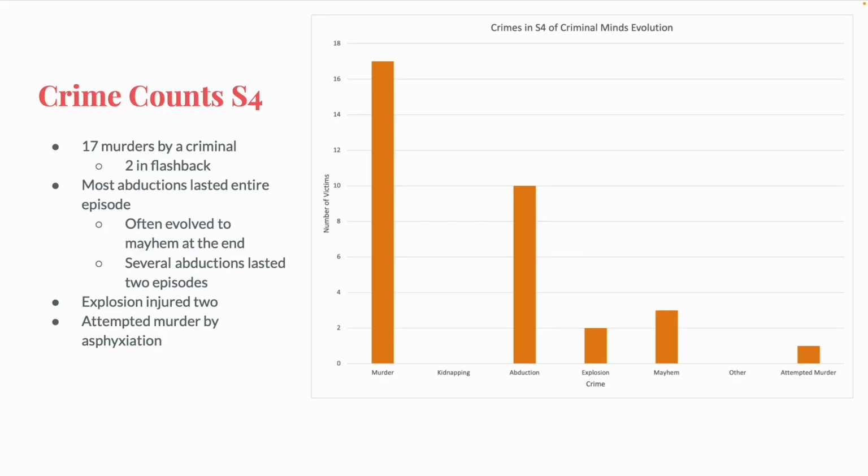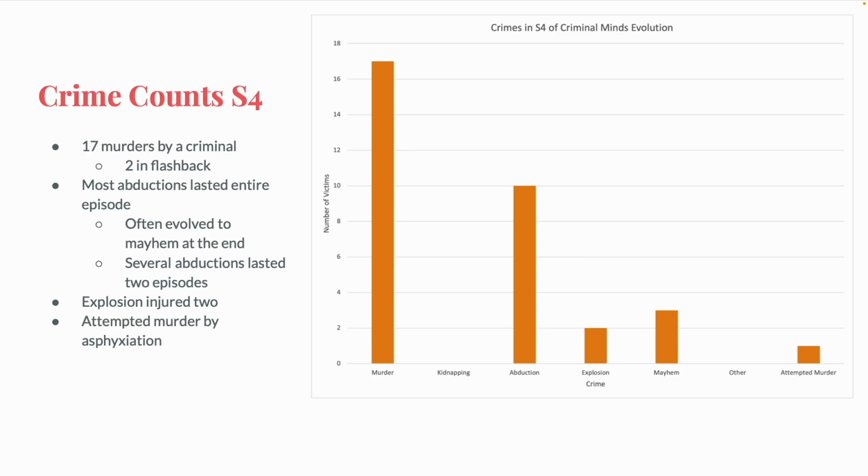This chart shows all the crimes that occurred in season 4. This was a weird season, and I'll get into that. But to start, there were 18 murders, which I will go into more on the next slide, but there were also 10 abductions, 2 explosions, 3 mayhems, and 1 attempted murder. 2 of those murders were Elias Voigt, flashing back to his previous crimes, and 2 of those happened in 2022, but their bodies were found in present day.